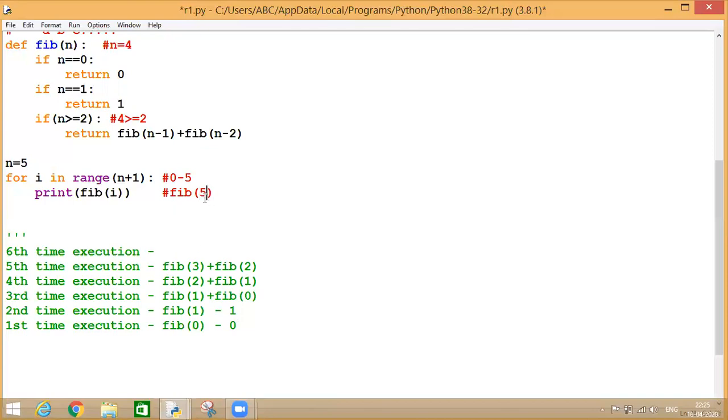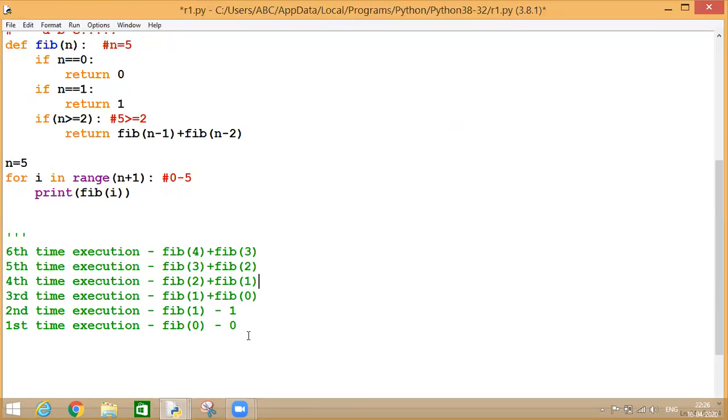Now my I has been incremented by 1 again. It will go and store over here in this way. Now we are checking 5 is greater than or equal to 2 or not. Condition becomes true. We are entering. Again, we are returning the value in the form of equation fib of 3. This time again my I has been incremented by 1. It has become 6, but 6 is out of range. So my interpreter will not even enter into my next statement and will terminate.